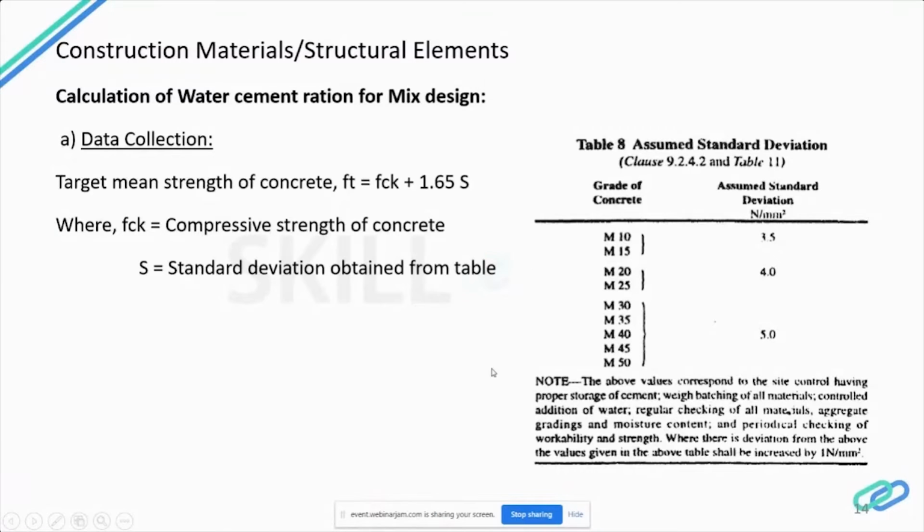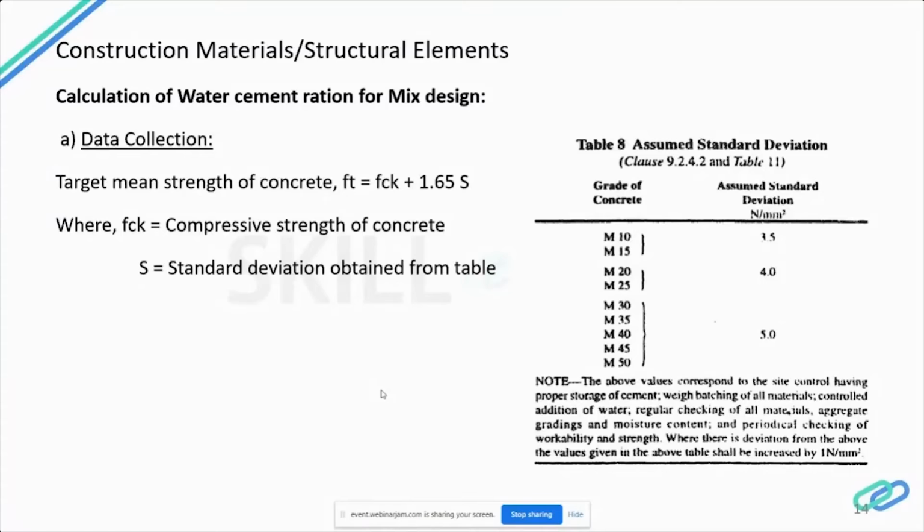IS 456. Janani mentioned IS 456. Yes. Okay. So no, it is not the code which is used to calculate the water cement ratio. It is IS 10262:1982. IS 456 is a normal code for RCC. It is the reinforced concrete code, but this water cement ratio for mix design is calculated using IS 10262. So now let's see how we have to calculate the water cement ratio.